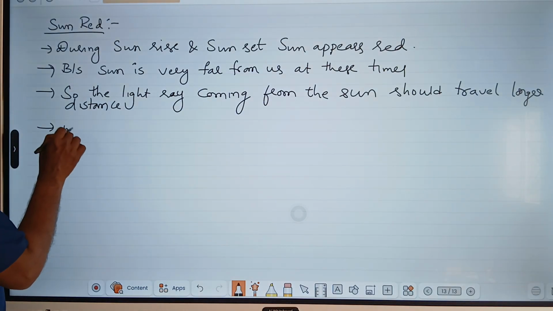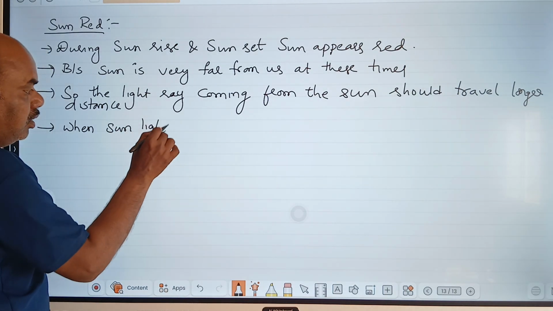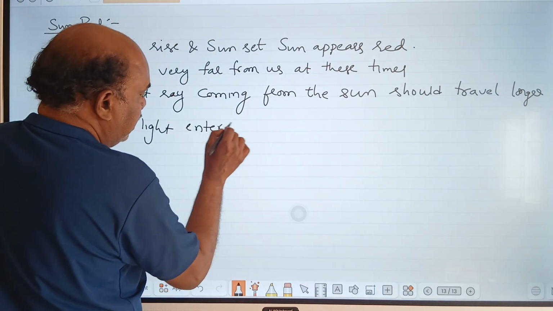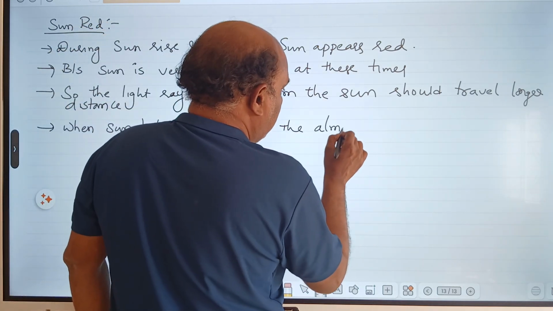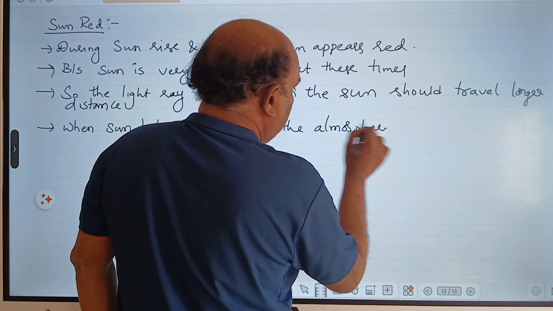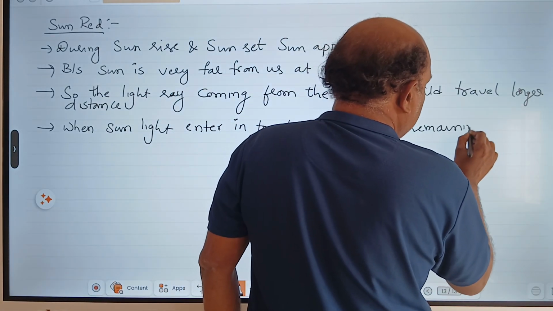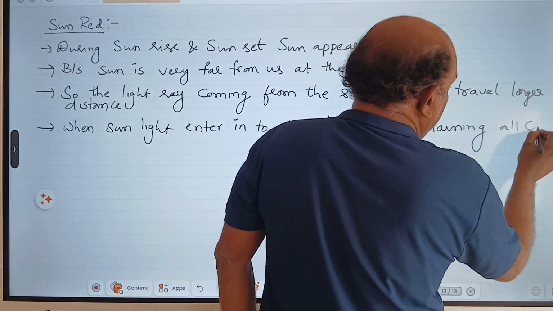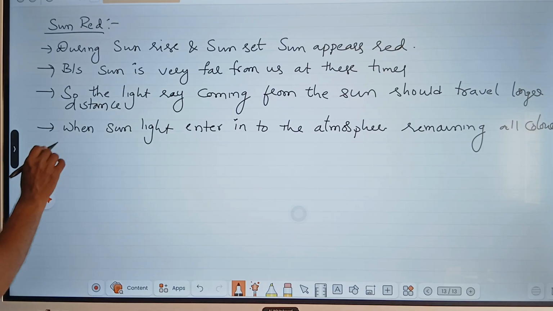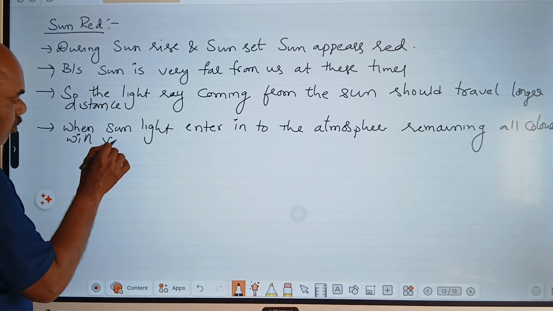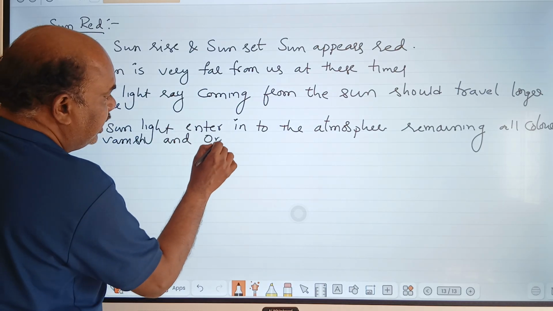So what will happen when sunlight enters the atmosphere? When sunlight enters the atmosphere, the remaining colors will vanish. Vanish means vanish, and only red color reaches our eye.